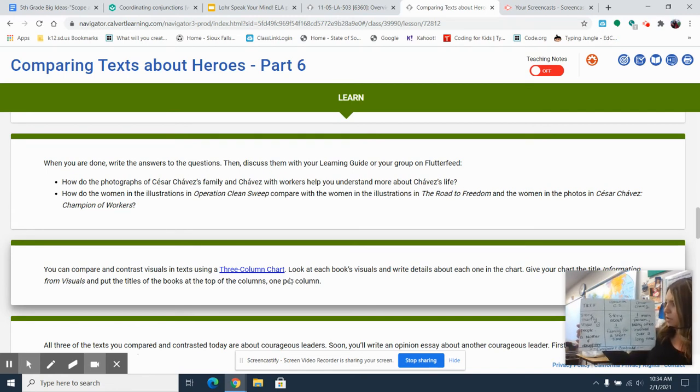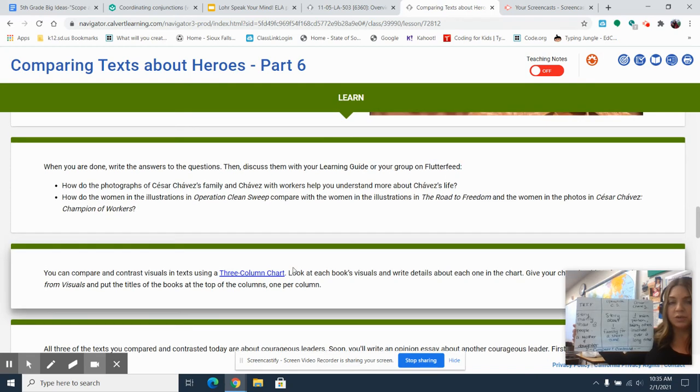In the first section for The Road to Freedom, the story was mainly about 2 people, a mother and a daughter. That's what I noted there. For Operation Clean Sweep, the story was about 1 family for a short time. And in Cesar Chavez, it was 1 main person with many others involved over a long period of time. So it's easy for me to see and compare and contrast when I have a visual chart like this. So it does help when comparing. This is a tool to use.